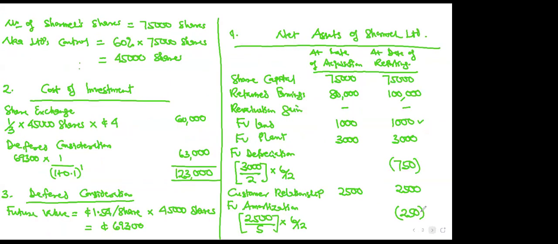So continue with this number of shares. Make sure you write everything. Take your time and write everything. I have time for you. I'm giving you 5 minutes. You write everything up to 5:38, then we use 5 minutes to adjust the statement. We finish. So take your time and write. Write your cost of investment, your deferred consideration, write everything.